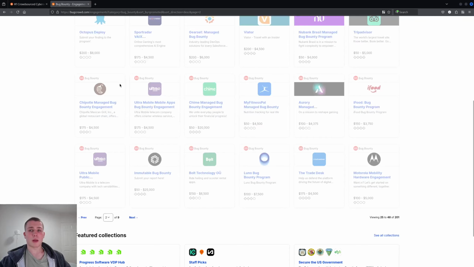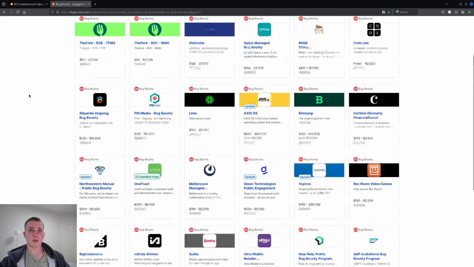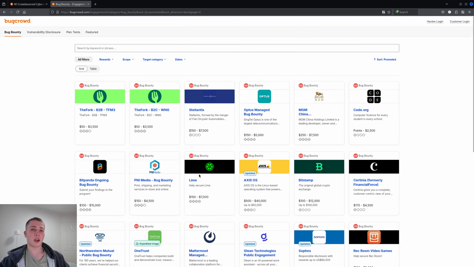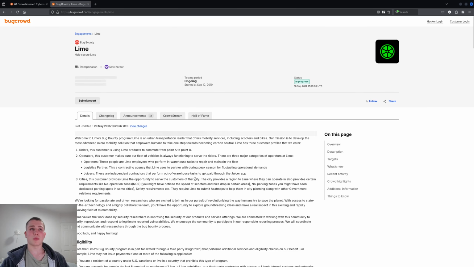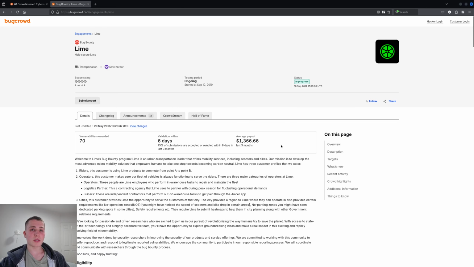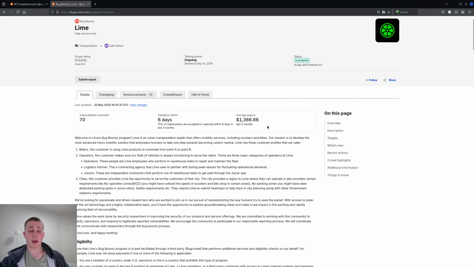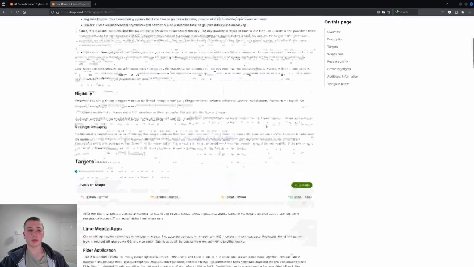Now I looked through a few more of these other programs and I found something else called Lime. It's an application for scooters, like you can rent out scooters and stuff. I think it's mostly European. See, the average payout is much higher for this. Something that we like to see. We want to see a good average payout there. So that means that if we do get a bounty, it's probably going to be a lot higher.